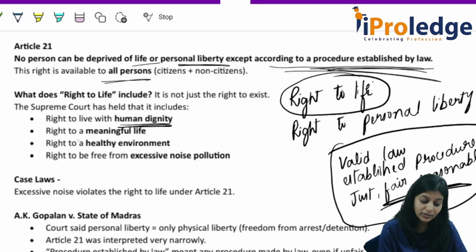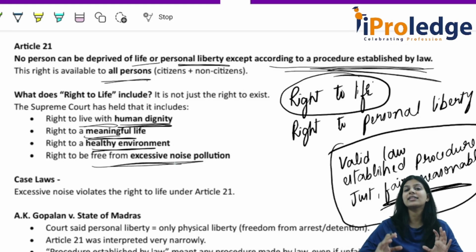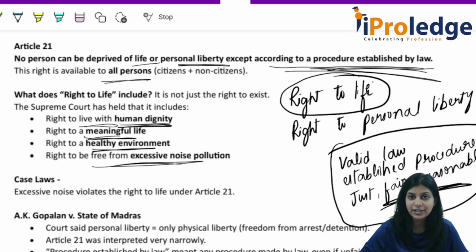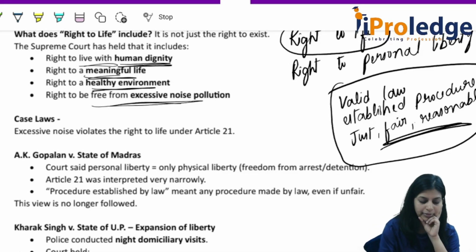Okay? Right to live with human dignity. Right to lead a meaningful life. Right to a healthy environment, right to be free from excessive noise pollution. Like that, a lot of things are added up through case laws. Right to life is a very wide term. Okay? Yes, so we will understand it through case laws.